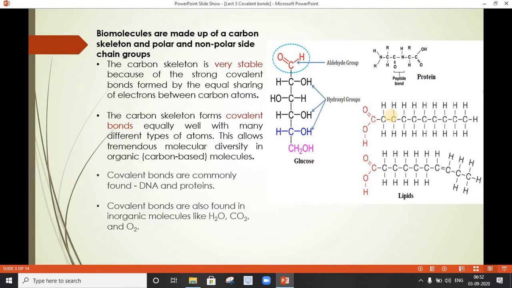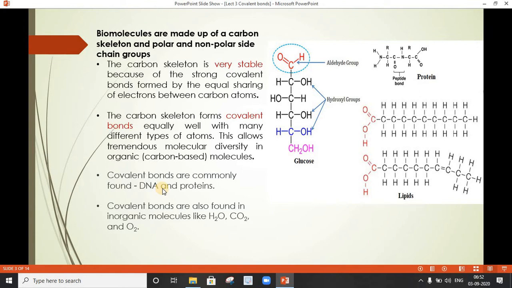In the same way, the carbon skeleton which forms the covalent bond is equally shared by other different atoms also. Like you can see in these structures, there is presence of hydroxyl group in glucose, there is presence of hydrogen atom in case of lipids, there is presence of nitrogen or oxygen in case of protein molecules, and so on.